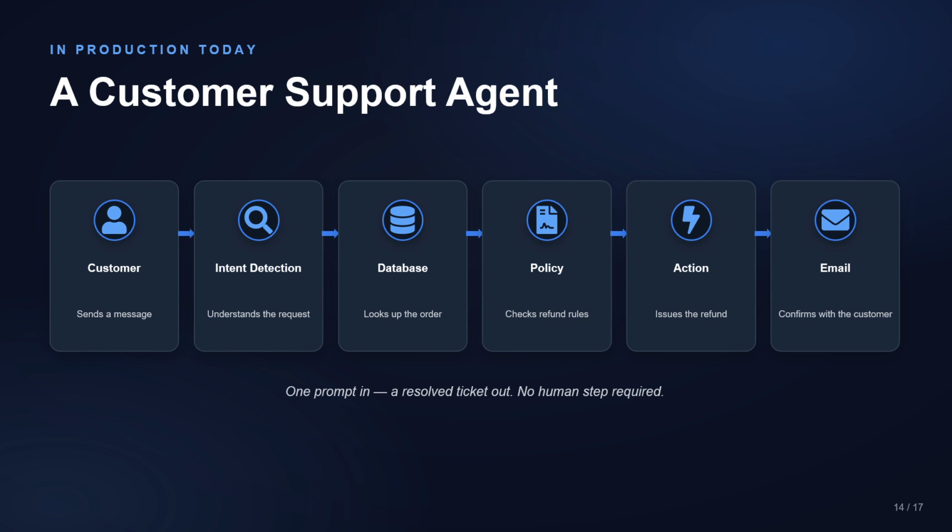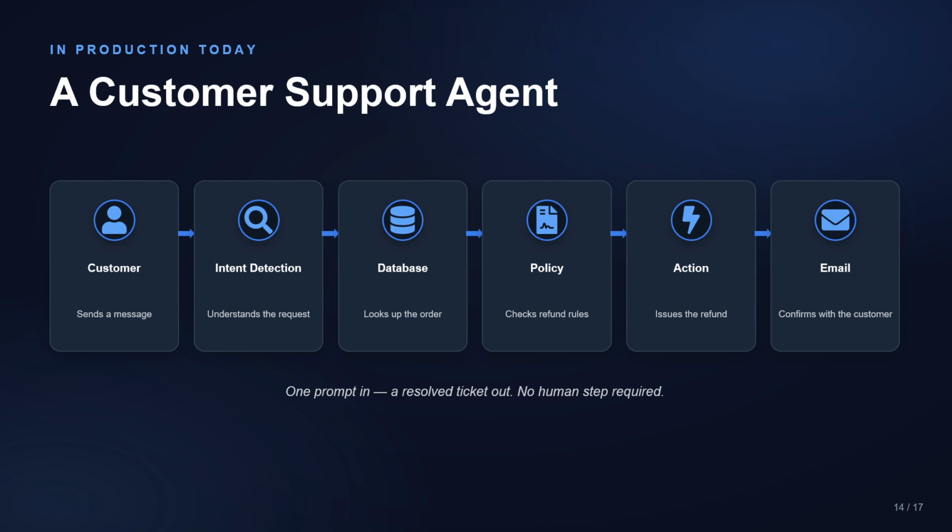Now let us discuss a practical example of a customer support agent. A customer asks for a refund. The AI agent first understands the request, retrieves the order details, and checks the refund policy. And if the customer is eligible, it finally sends a confirmation email to the user. All these steps happen automatically without human intervention. That is the power of AI agents in real-world applications.